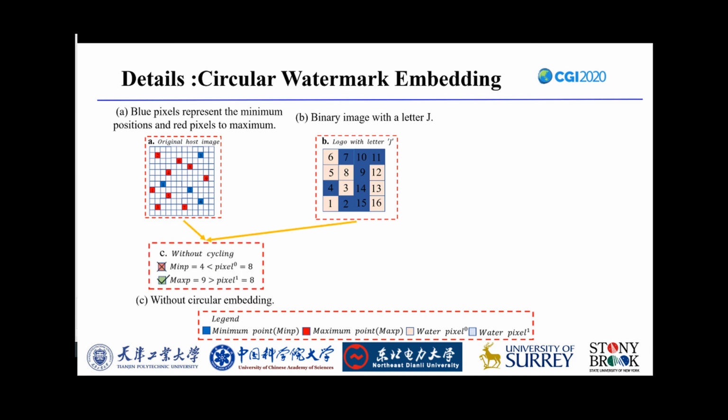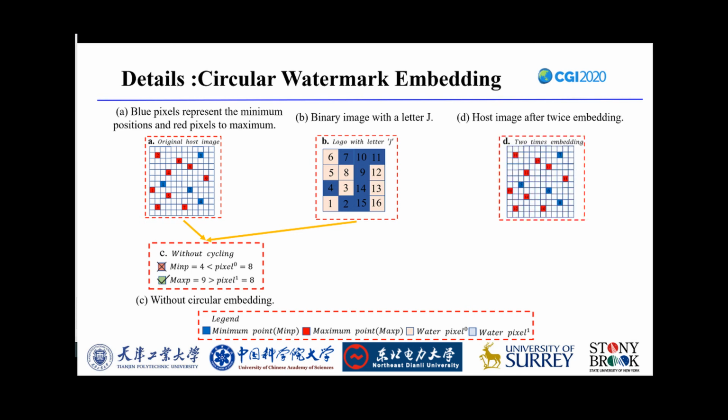However, just the 4 zeros can be embedded due to the limited number of the minimal positions. To embed the remaining zeros, the second round of embedding is needed. In the second round of embedding, the remaining 4 zeros are completely embedded in the host image, and all ones are repeatedly embedded simultaneously.